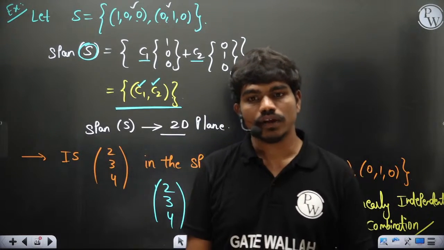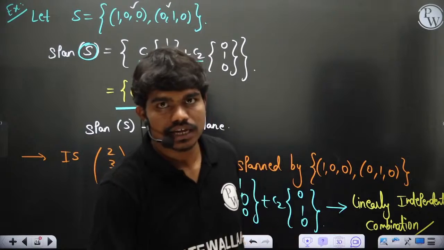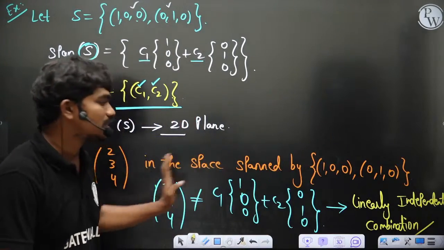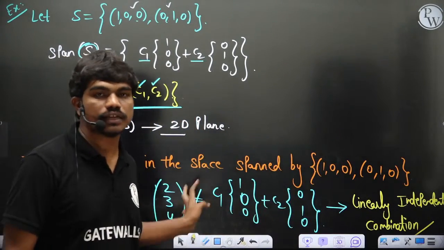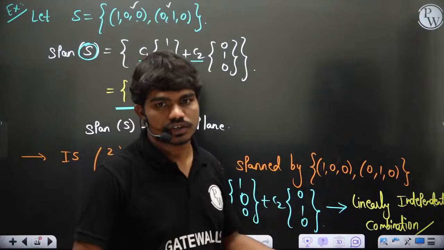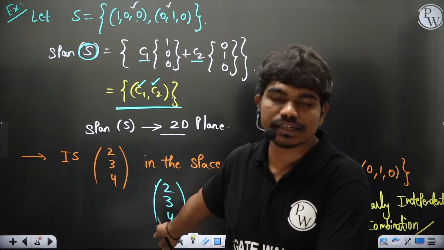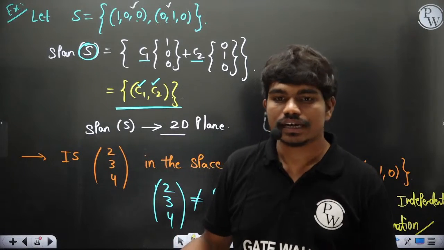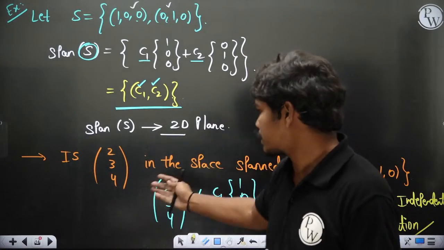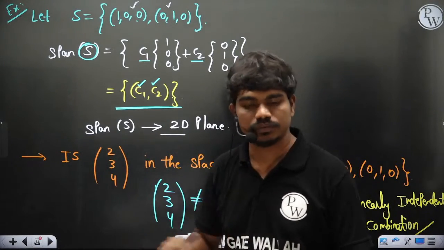Now let's say I give you three vectors, and I ask whether one of them lies in the span of the other two. Then you check whether these three vectors are linearly dependent or not. If they are linearly dependent, then yes, the vector lies within the span generated by these two. If the determinant is non-zero, then they are linearly independent and this vector does not lie within the span generated by these two. That's it.